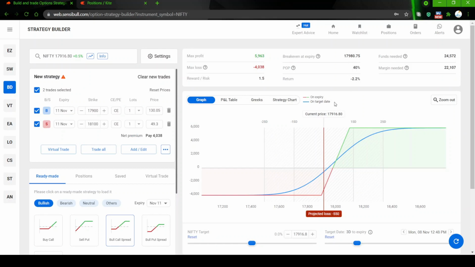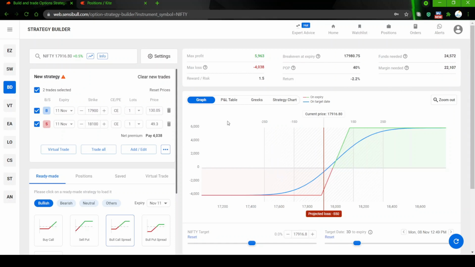Okay. Forget about return. Return is basically what it is showing here. This is not the return what we are going to have. If you are going to have 5,900 rupees, you are going to pay margin for this, about 25,000 rupees margin. On this, if you are paying, you will be getting somewhere about 20% to 30% return. The funds needed are about 25,000. The margin needed is about 22,000 because we are collecting some premium, so that premium will get reduced here. Okay, so this is what a bull call spread is.